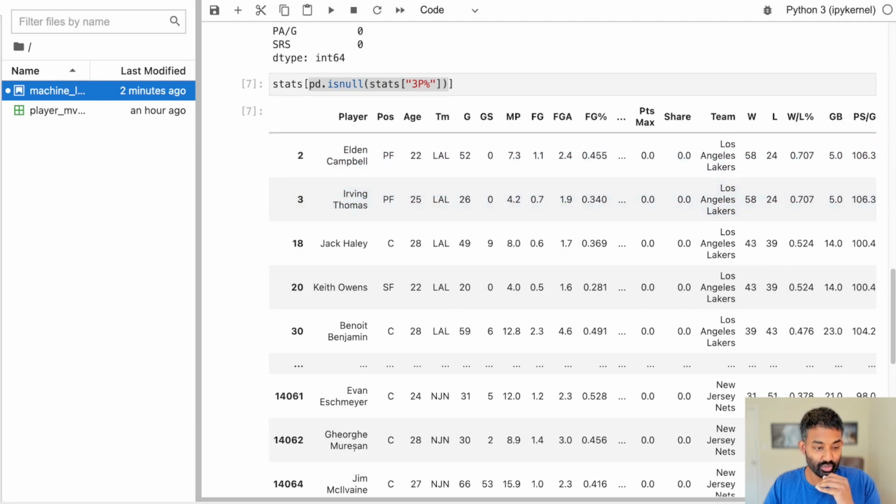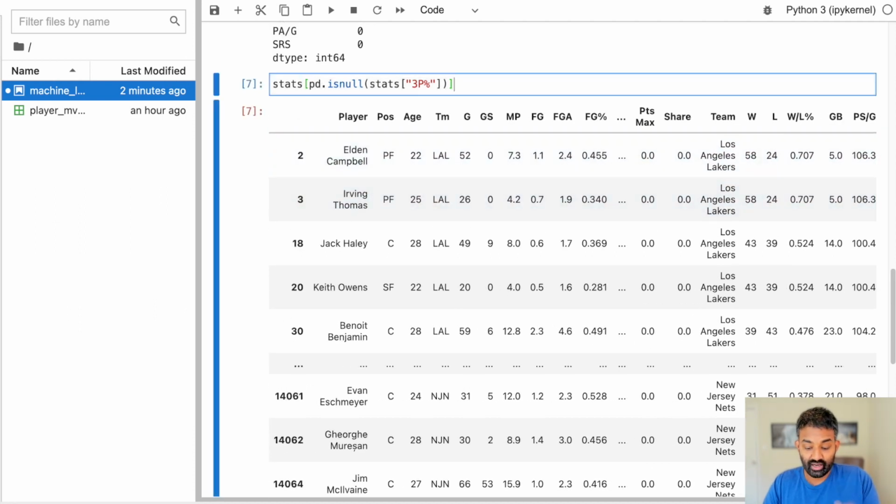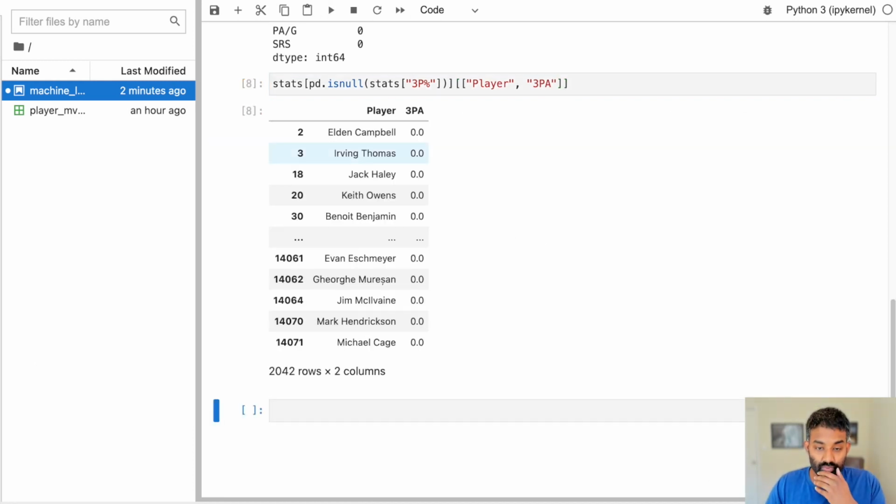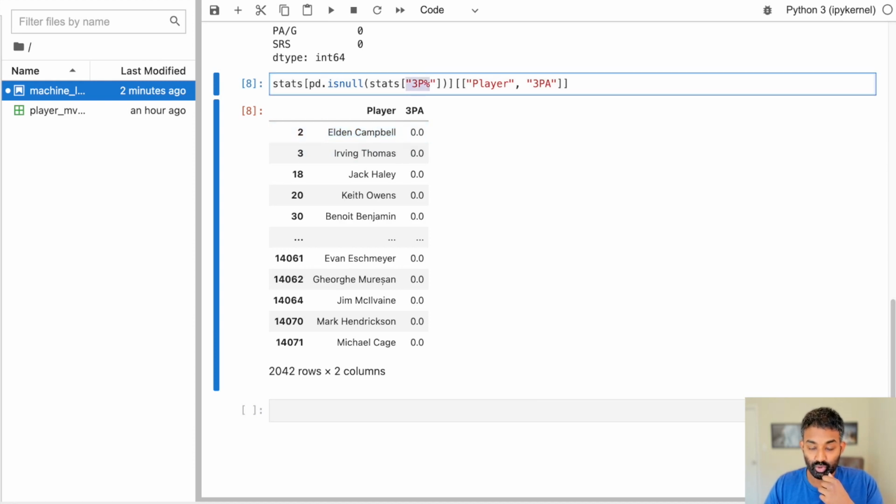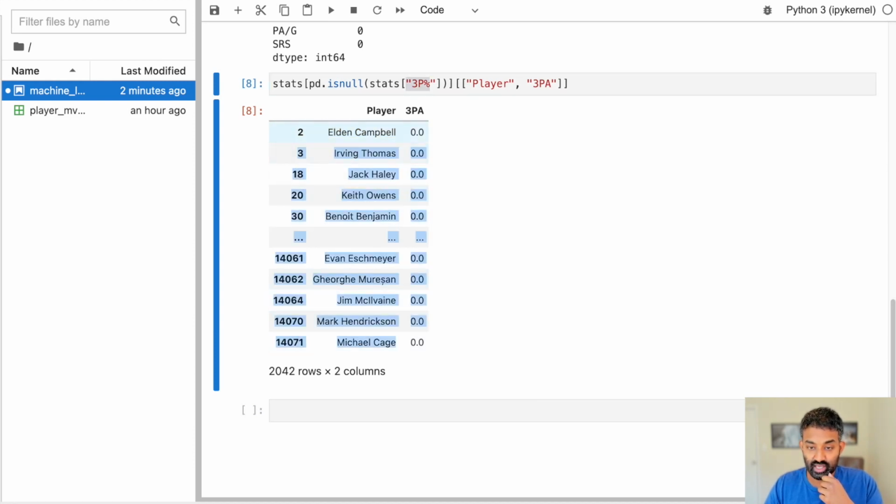But to make this a little bit simpler, let's only look at a couple of columns. Let's only look at the player and the 3 pointers attempted column. All right, so let's run that. All right, so we can see here, this is a lot easier to read, and we can see when the 3-point percentage is null, in all of these cases, it meant that the 3 pointers attempted were 0.